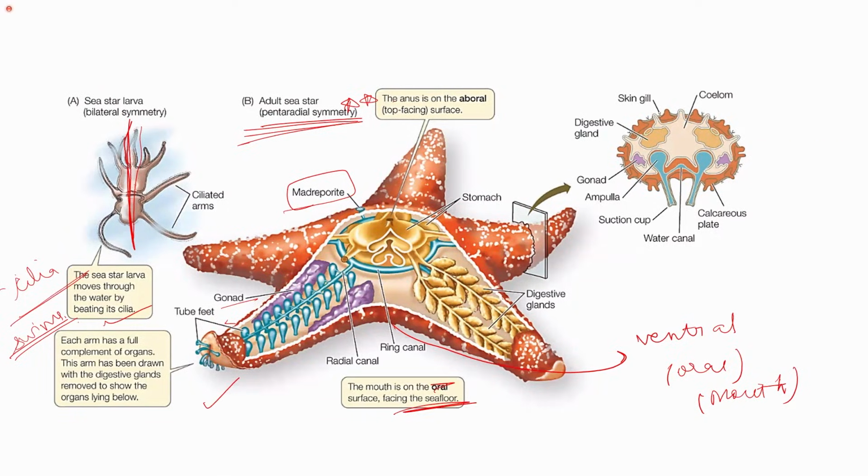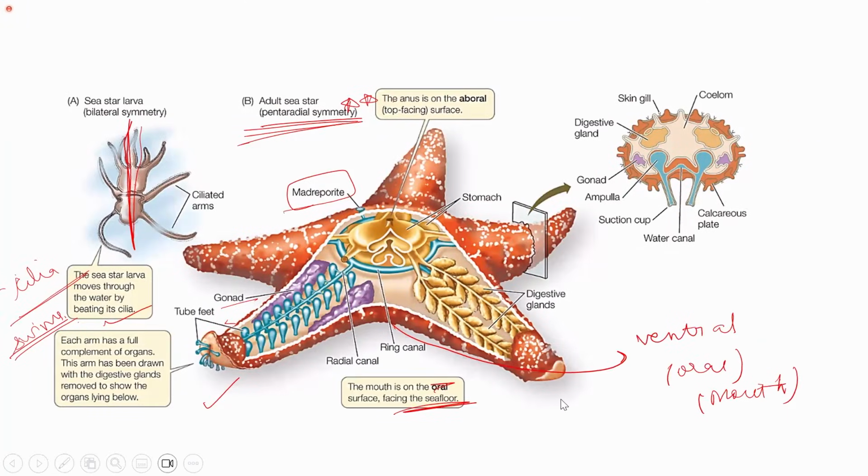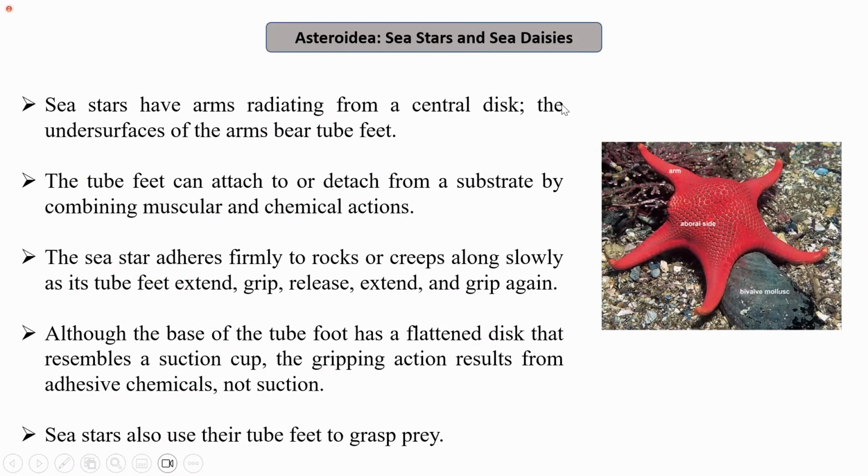Now the echinoderms can be divided into five different clades, the classes. The first one is the Asteroidea, which includes the sea stars and the sea daisies. Sea stars have arms radiating from a central disk. Whatever we see here is an example of a sea star, where the arms expand from the central disk. The undersurfaces of the arms bear the tube feet.